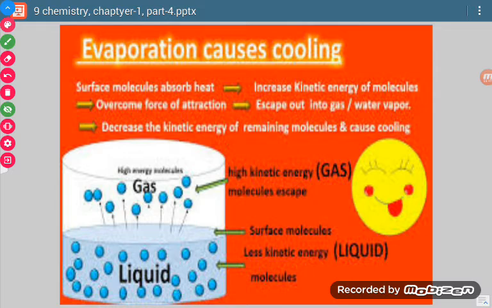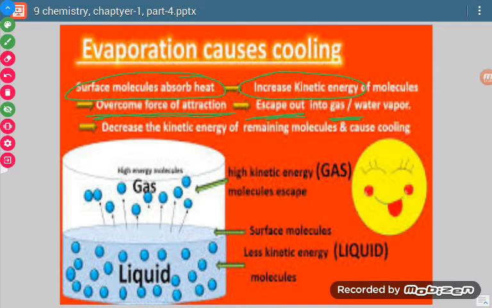First of all, surface molecules absorb heat energy, and then it increases the kinetic energy of the molecules. Because of this increase in kinetic energy, the forces of attraction are overcome, and when they overcome the forces of attraction, they escape into gas.